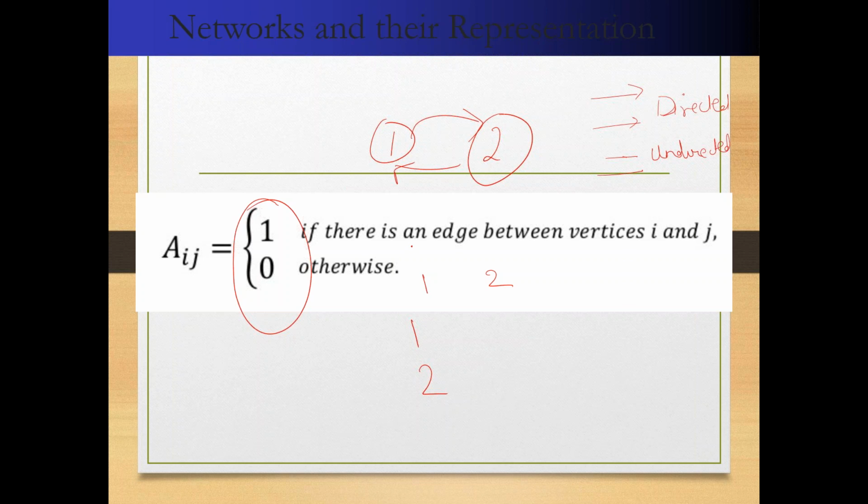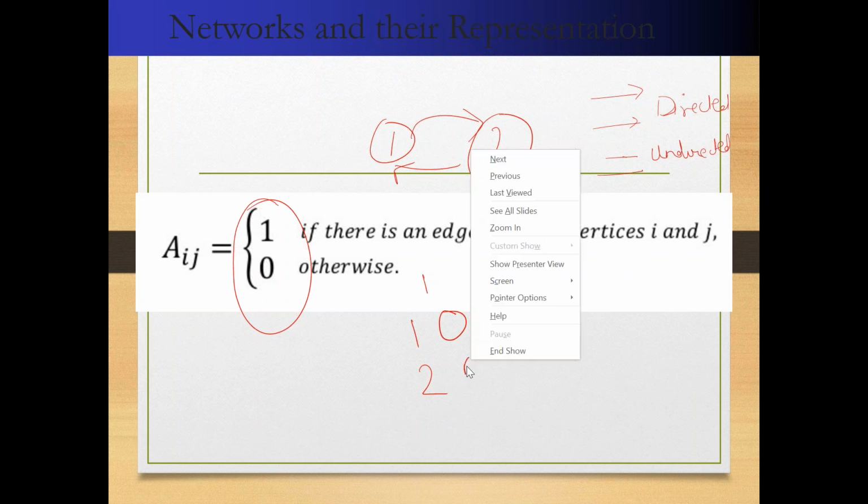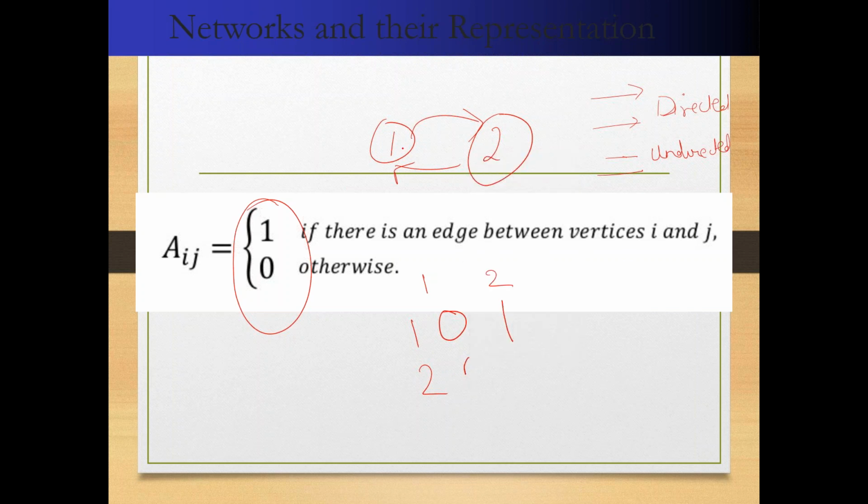From node 1 to node 1, is there any path? क्या कोई path है? क्या हम पहुंच सकते हैं 1 से 1 तक? No, we cannot reach, so we will make it 0. 1 to 2, yes, we can reach, so we will have an edge, which means the value is 1. 2 to 1 will be 1, as there is an edge for reaching from 2 to 1. And 2 to 2, there is no edge, so 0. So this is the specification of 1 and 0 when we mark it.